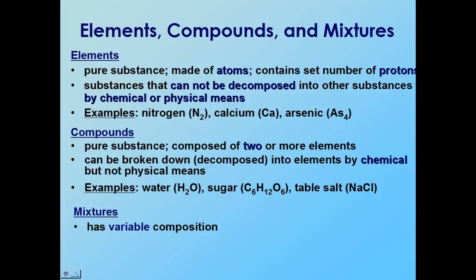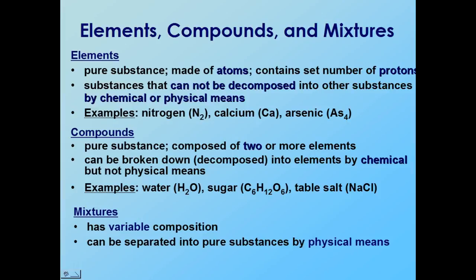Mixtures are going to have some variable composition because they are made of two or more pure substances. So, like when you drink Kool-Aid, you have the Kool-Aid that's being added to the water, and you can separate the Kool-Aid solid from the water by evaporating the water away. You are not changing either the water or the Kool-Aid, but you are separating the two. And physical changes would result in a separation that would not change the substance's properties that were making up your mixture.